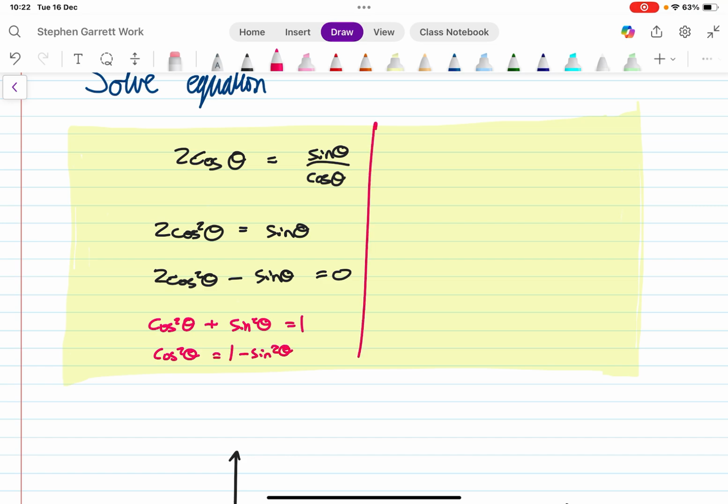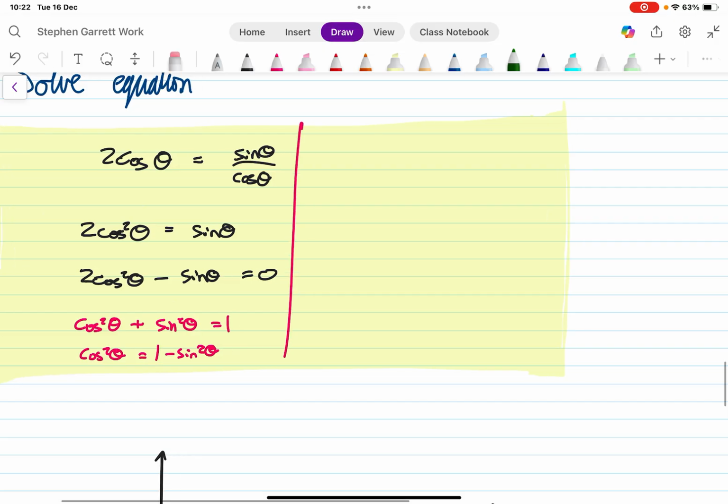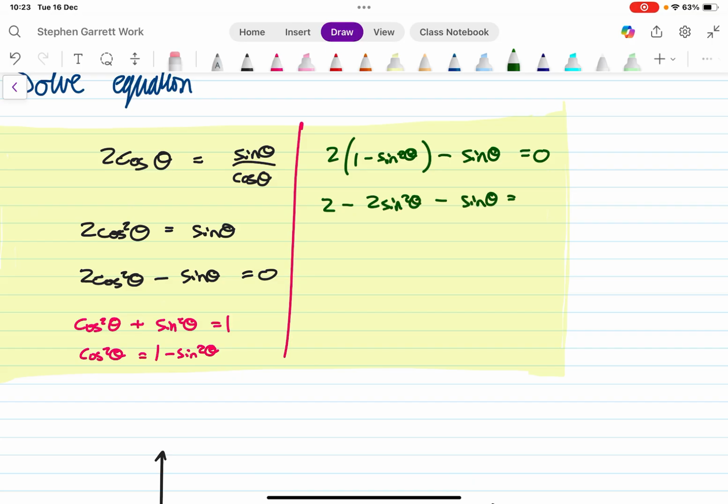So I'm going to rewrite this equation, starting again from this side over here. I've got two lots of 1 minus sine squared theta minus sine theta equals 0. So I've got 2 minus 2 sine squared theta minus sine theta equals 0.